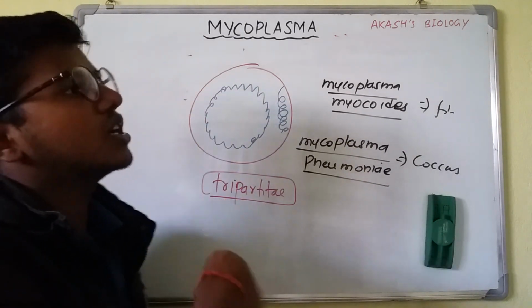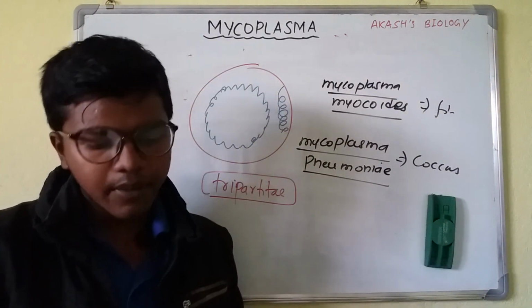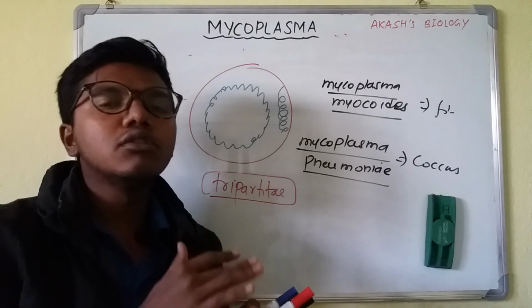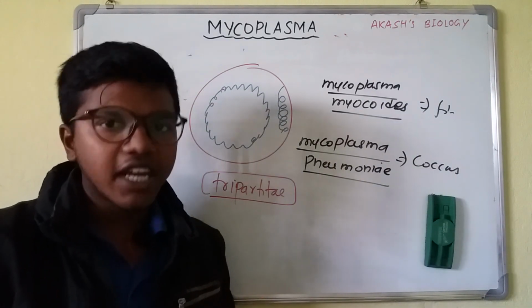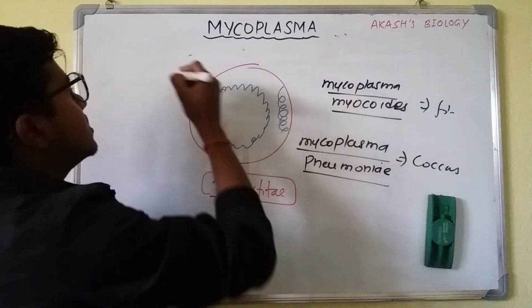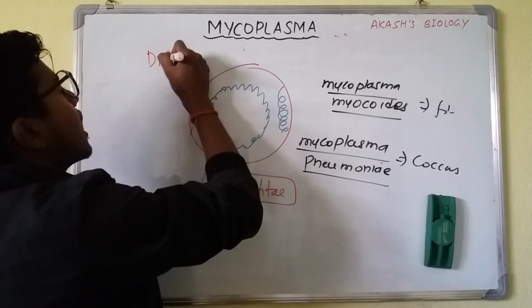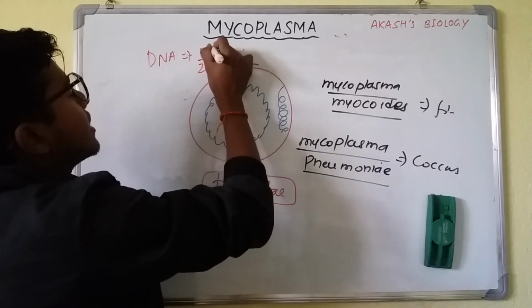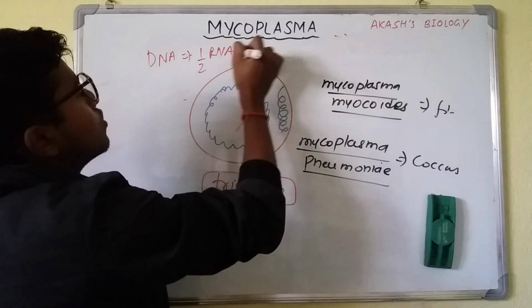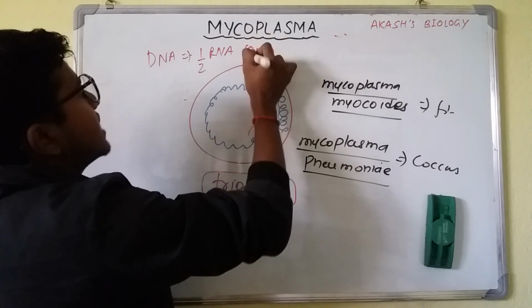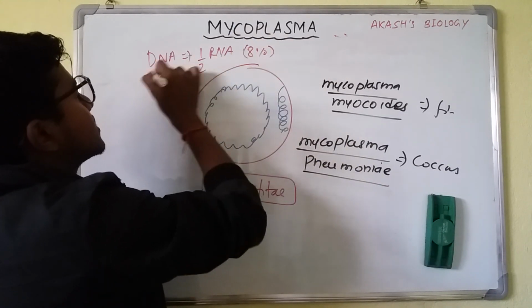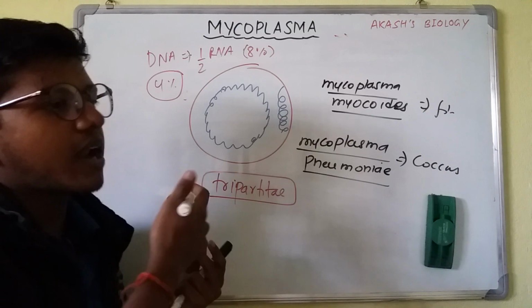Then there is the ribosome, that is 70S type, present in the cytoplasm. And if we see, the DNA content is half of the RNA. So the RNA is 8% and the DNA is 4% only in the case of Mycoplasma.